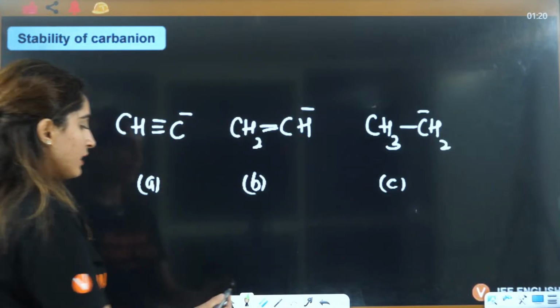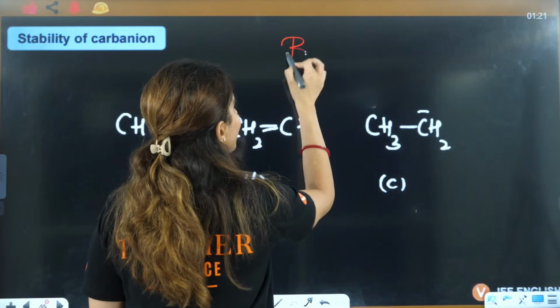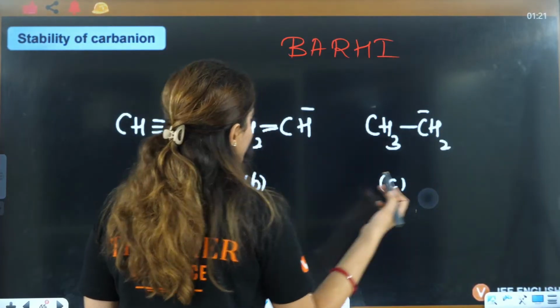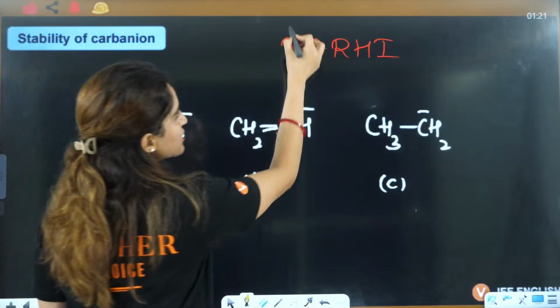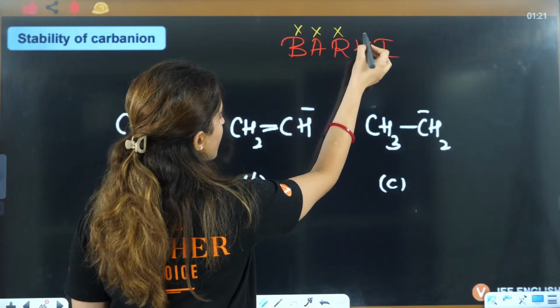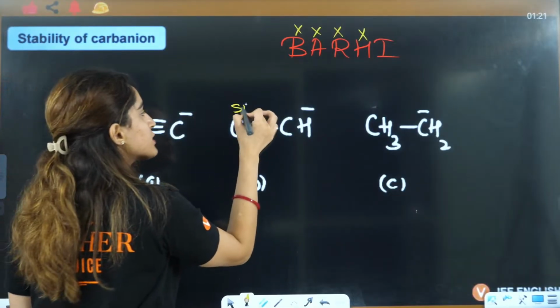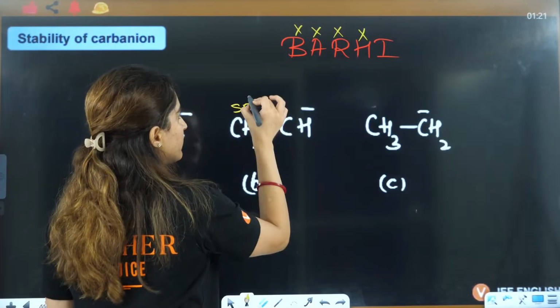Here again, let's write BARHI. I know you are at this point fed up of writing BARHI, but this is how you solve it, right? Back bonding is not there, aromaticity not there, resonance not there, hyperconjugation not there, inductive you have. This is sp, sp2 and sp3.